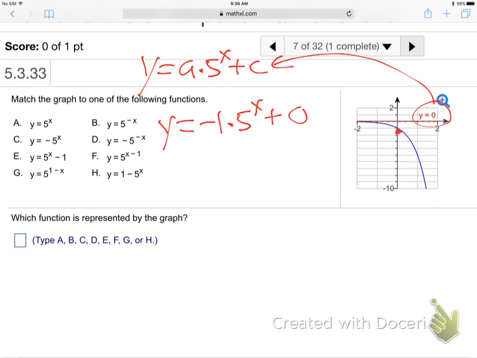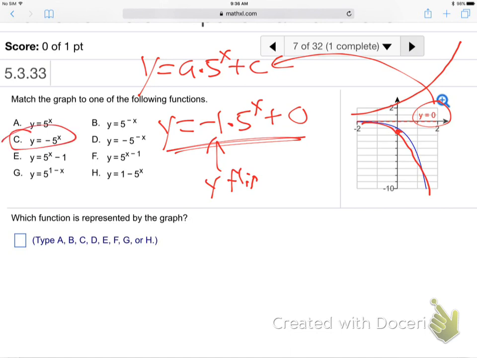Now, the normal graph goes up to the right. This graph has been flipped vertically, a y flip. But that's it. It's not been flipped sideways. It's just been flipped down, and that explains everything, doesn't it? So it must be like that. So it's this one, right? We good with that? Making sense? Questions?